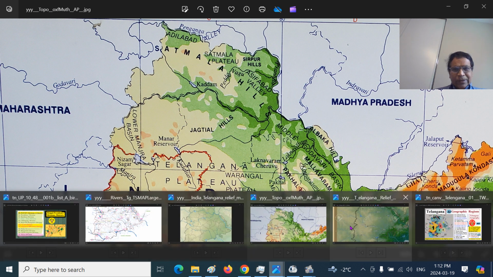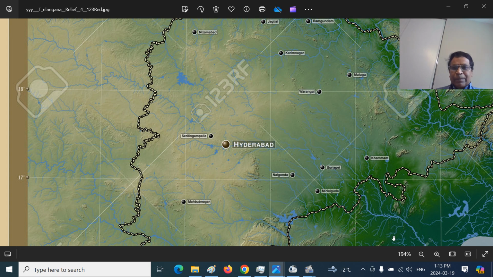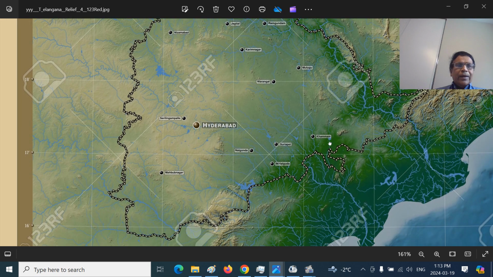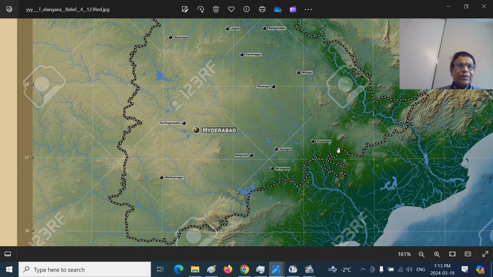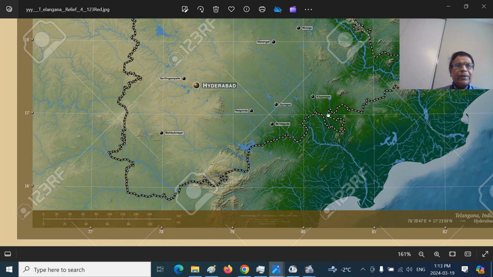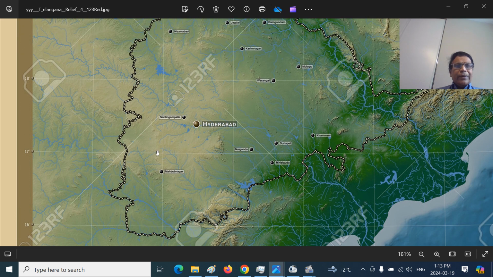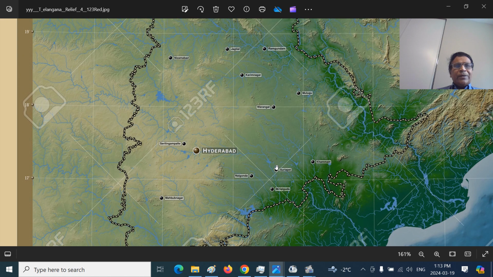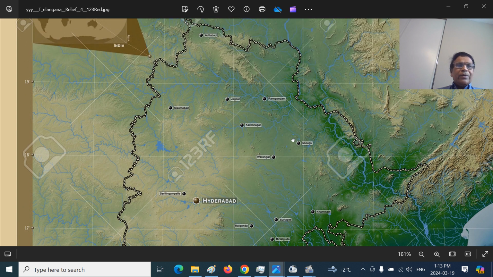So this gives a little broader perspective of this region, and you can see this is the 1, 2, 3 reference map I have kept here. So you can see the Golconda Plateau here and Krishna River Valley here. This is the Srisailam. This is the Nallamala. You can see this basin. That's the Palnadu River basin. You can see the rivers flowing. This is the Nalgonda. This is the Khammam. This is the Warangal River. Warangal Peneplain regions.